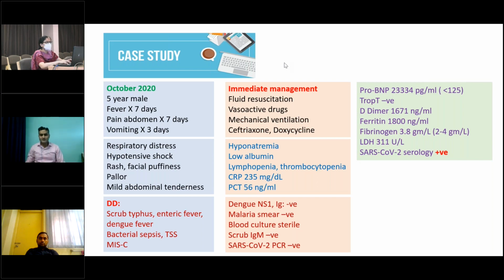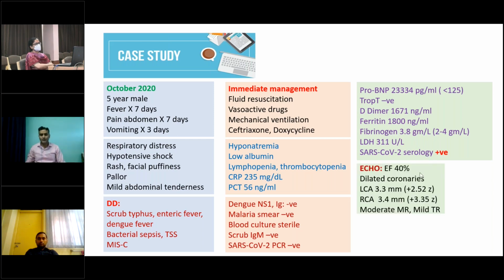As we considered MIS-C as one of the possibilities, further investigations were done. The workup for MIS-C showed very high pro-BNP, troponin-T negative, D-dimer and ferritin elevated, fibrinogen high, LDH elevated, and his SARS-CoV-2 serology, or COVID serology, was positive. Echo showed a low ejection fraction, dilated coronary arteries, and mild to moderate TR and MR.